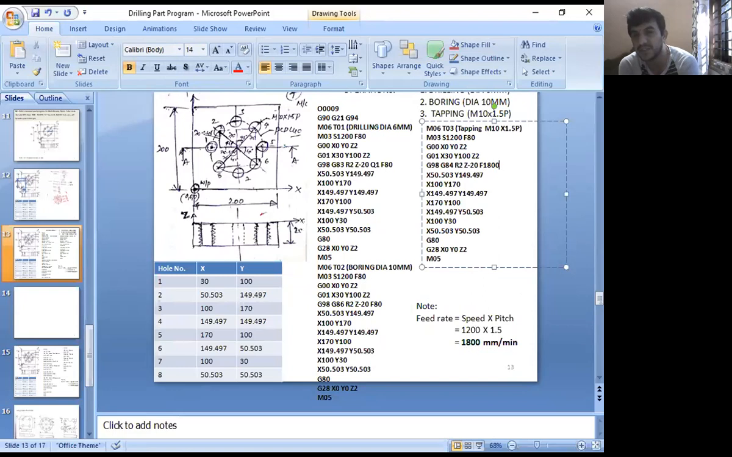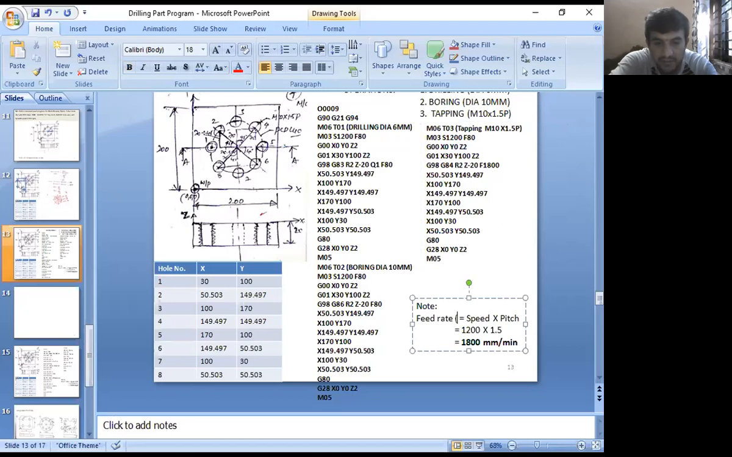Once you do the tapping cycle, G98 or G99, G84, Z, F value. The F value you should calculate. What is the F value? Feed rate. Feed rate is F, you have to calculate. That is spindle speed into pitch. Spindle speed is given how much here? Previously you can see 1200 RPM, into pitch, which is given as 1.5. Now you get feed rate as 1800 mm per minute. Am I right?